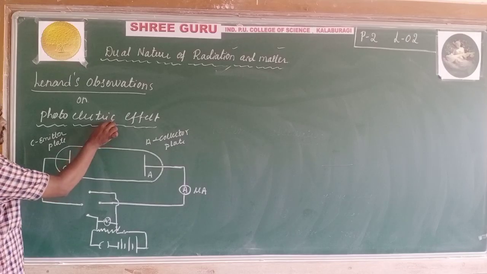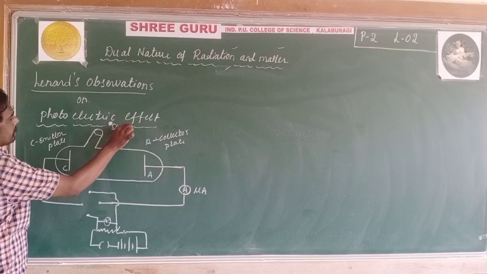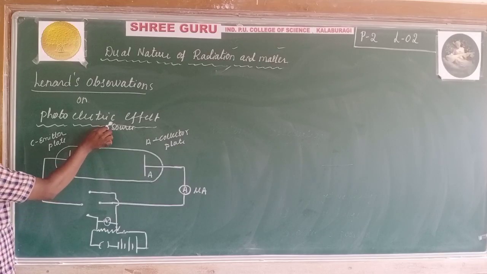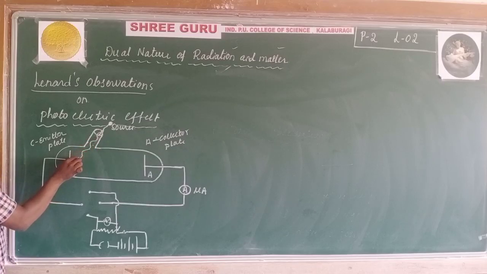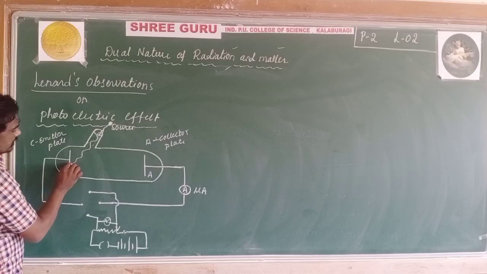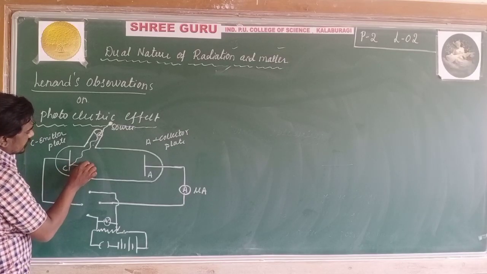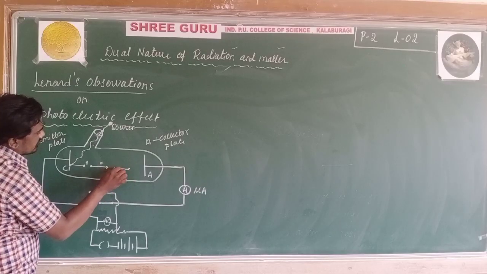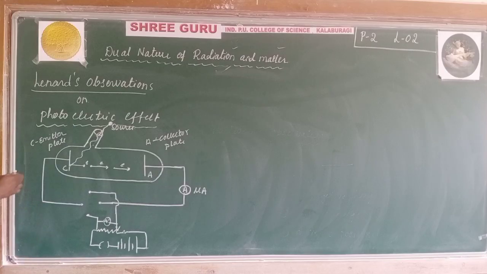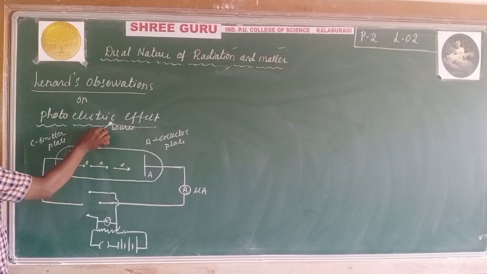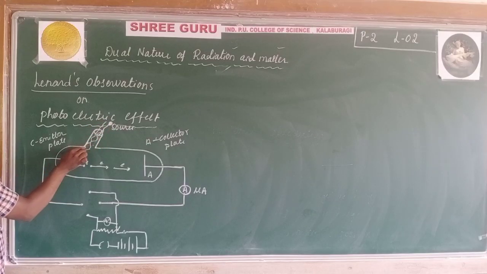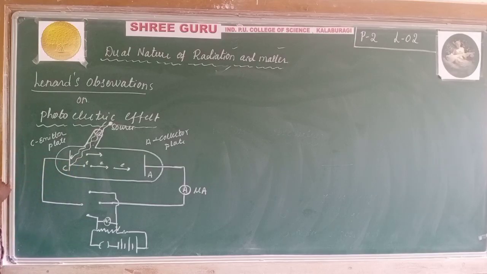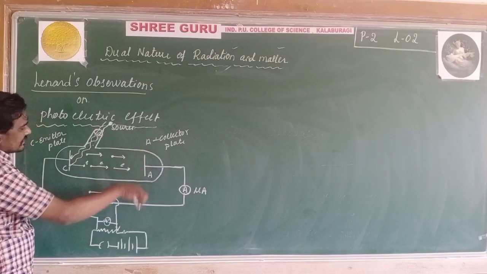When a source of light is incident, or you can consider it in the form of a wave, there is ejection of electrons, and the collector plate collects the electrons.